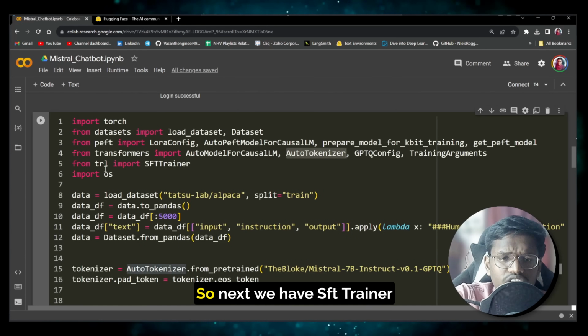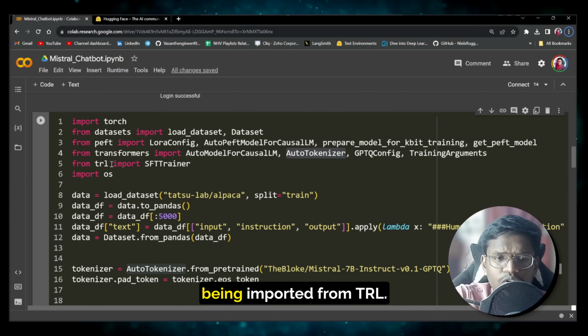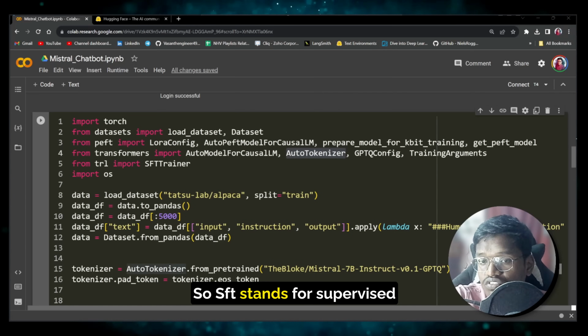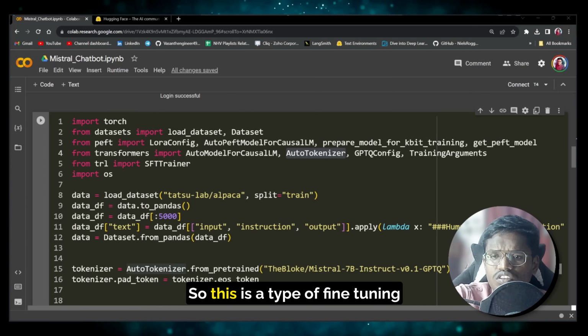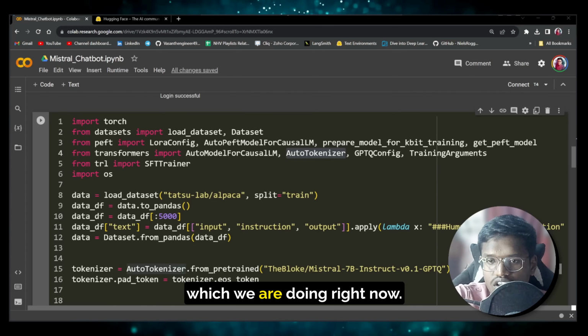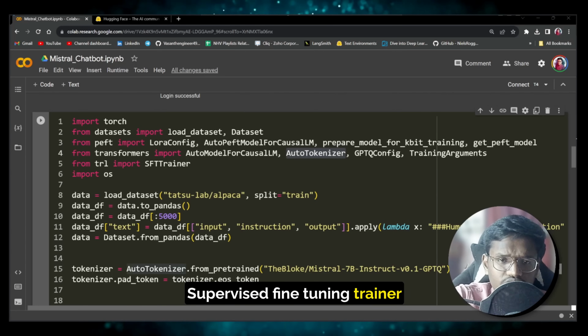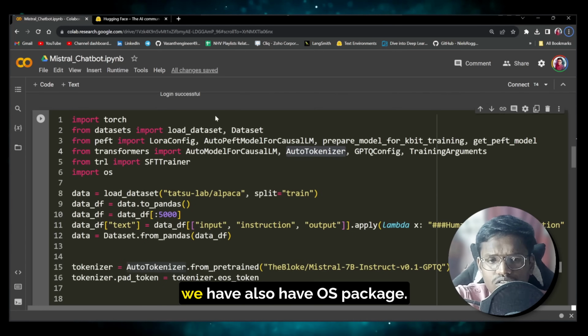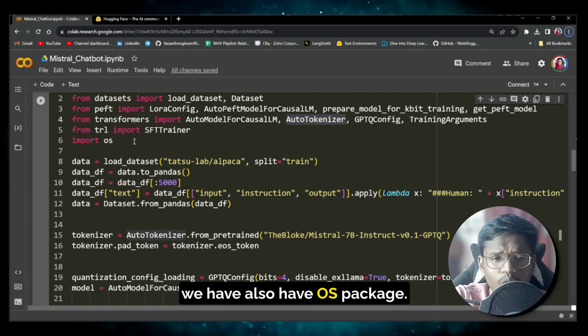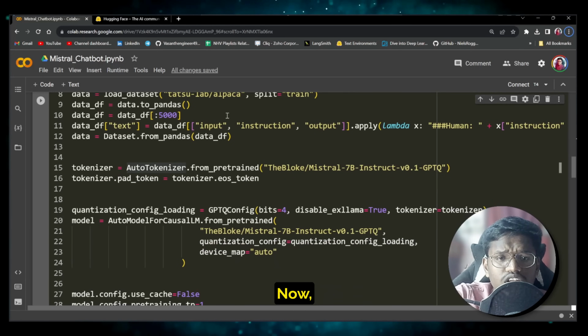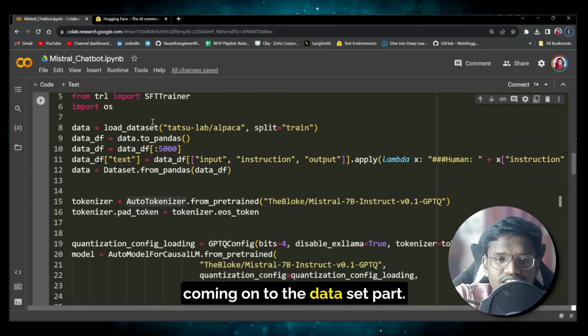All right, so next we have SFTTrainer being imported from TRL. SFT stands for supervised fine tuning. So this is the type of fine tuning which we are doing right now. Supervised fine tuning trainer is being used. Along with that, we also have the OS package. Okay, now coming on to the dataset part.